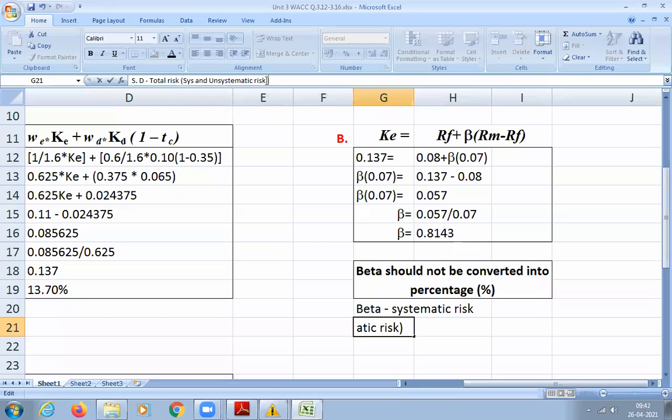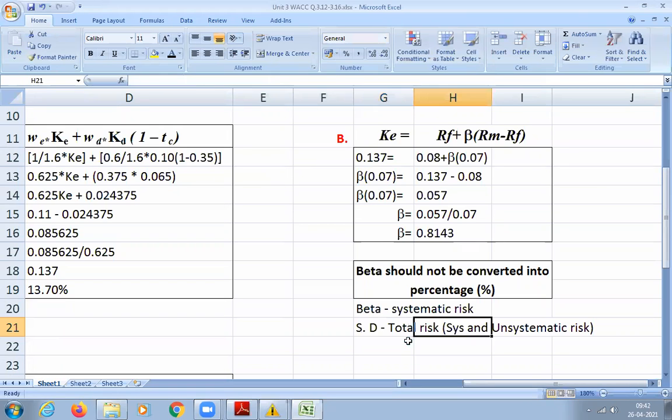Systematic and unsystematic risk. That is the application of the CAPM model. Anyways, when you learn portfolio management next semester, I think Dean sir will teach you more about that. Okay, so that you keep it in mind. Beta calculates the systematic risk. That means the risk because of your market risk. In other way, it's called market risk.